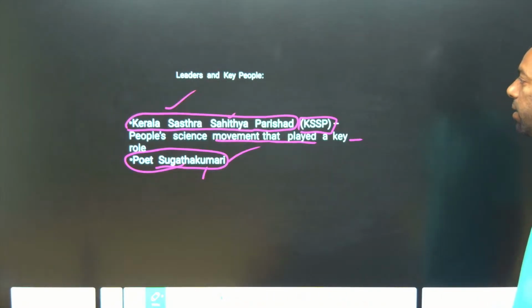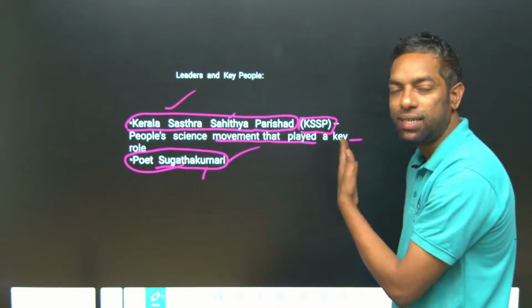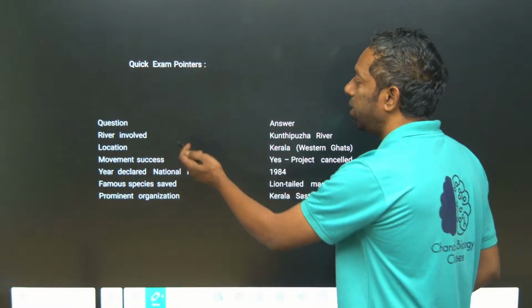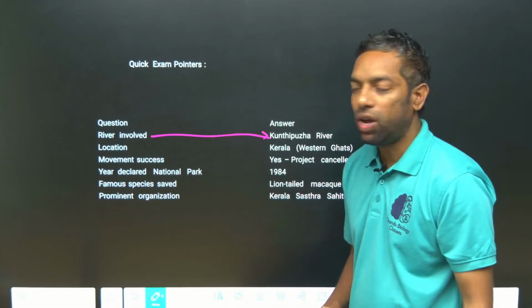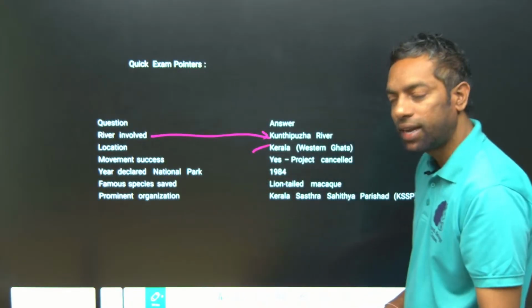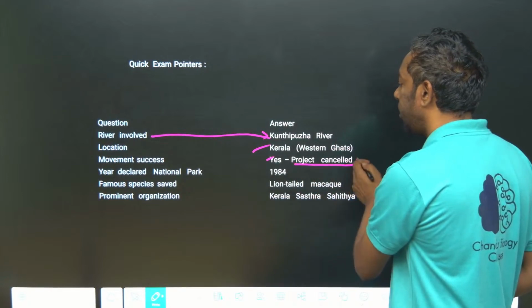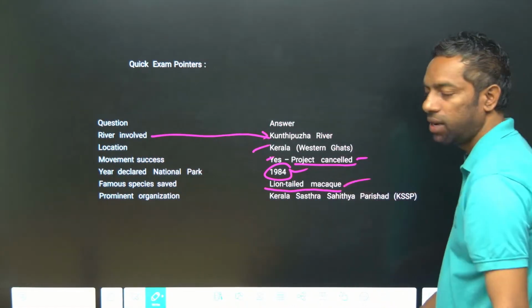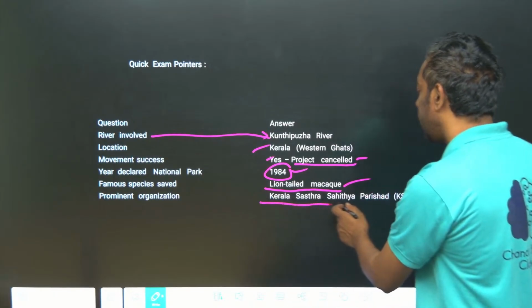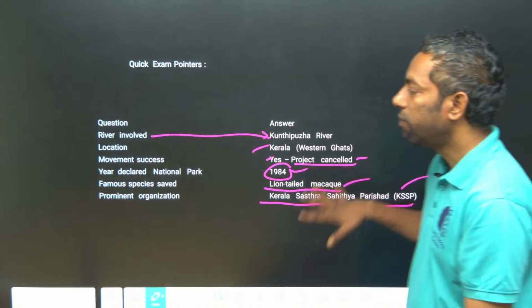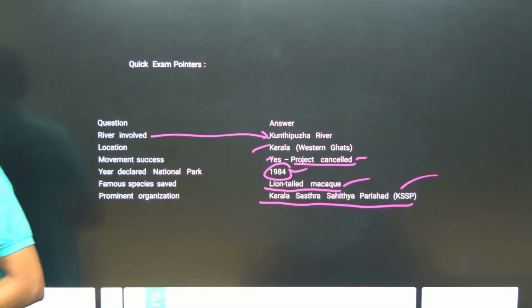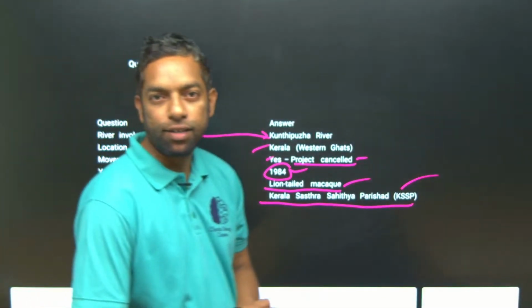The leader was the Kerala Shastra Sahitya Parishad, KSSP. This is the NGO, non-governmental organization. For exam pointers, the river involved is the Kunthipuzha river, where the Silent Valley is located, in Kerala, Western Ghats. The movement was a success: the project was cancelled in 1984. The famous species is the lion-tailed macaque. The prominent organization is Kerala Shastra Sahitya Parishad, KSSP. These are the key words about the Silent Valley Movement. I hope you guys understand this.